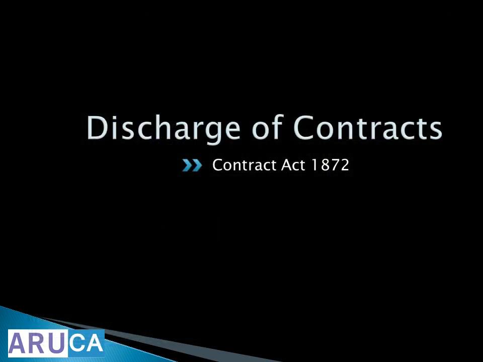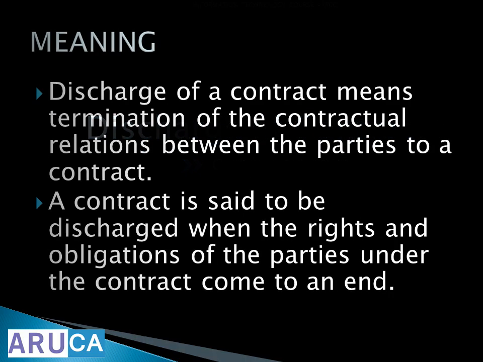So today we are talking about discharge of contract. Discharge of a contract means termination of the contractual relation between the parties to a contract. There are two persons, two parties or three parties or four parties. They have a contractual relation. The end of it, the termination of it, that's called discharge.